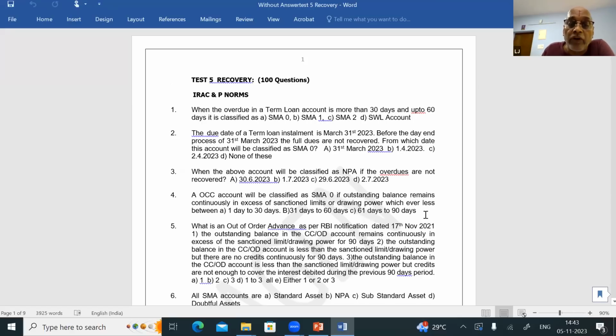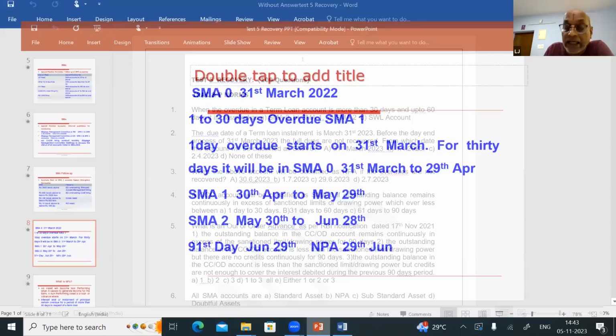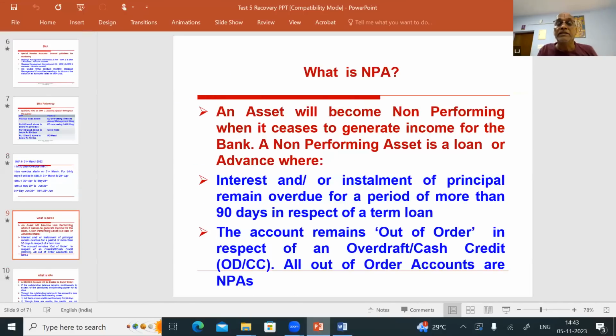Question number 5. What is an out of order advance as per RBI notification dated 17th November 2021? I will show you the out of order advance. You will be able to answer. Say, when an asset will become NPA, interest and or installment of principal remain overdue for a period of more than 90 days in respect of a term loan.